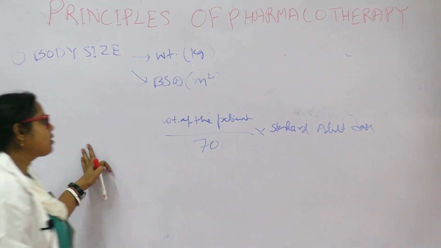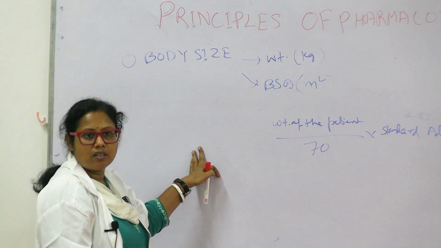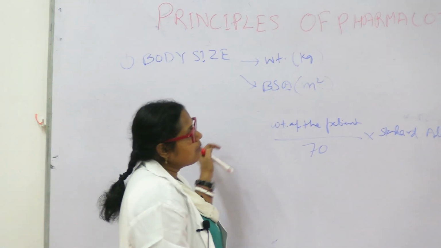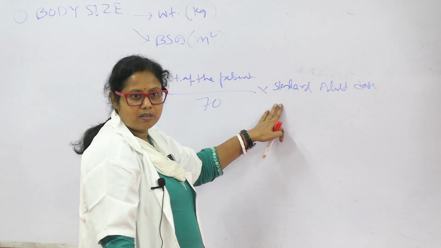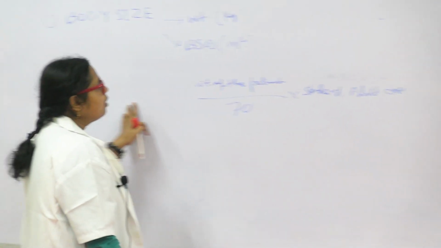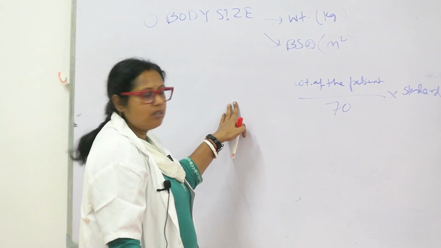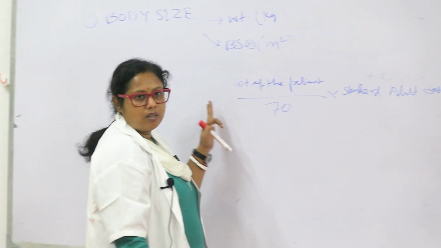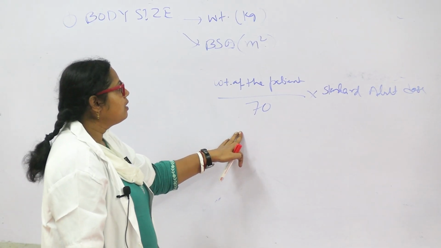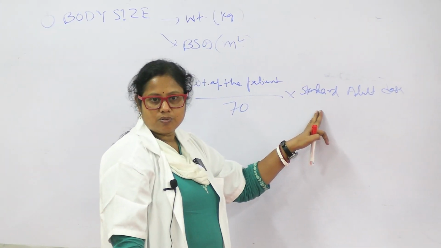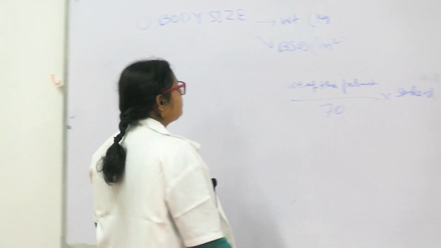So, if a patient comes to you who is very lean and thin, you cannot give the same amount of drug which you give to a normal healthy person. So, to prescribe the drug, we go through this formula: weight of patient divided by 70 multiplied by standard adult dose.